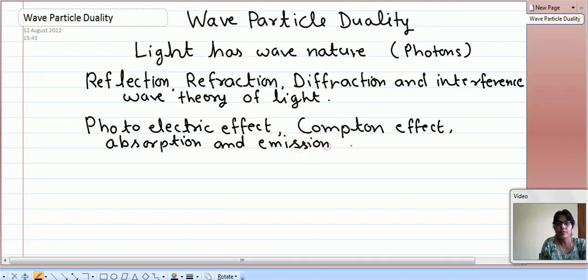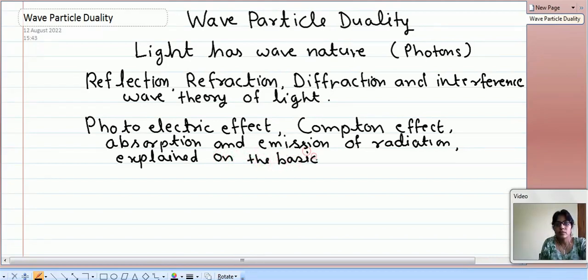So these phenomena cannot be explained on the basis of the wave theory of light, but they can be successfully explained on the basis of the particle nature of light.